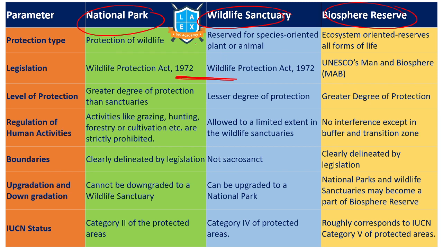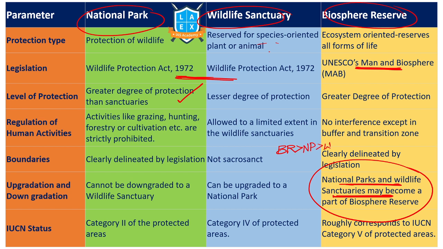Biosphere Reserve got its inception from UNESCO's Man and Biosphere Program. The highest degree of protection is provided to national park. And remember, Biosphere Reserve is a larger area compared to these two. A biosphere reserve can consist of multiple national parks and wildlife sanctuaries. So, area-wise, biosphere reserve is bigger than national park, which is bigger than wildlife sanctuaries.